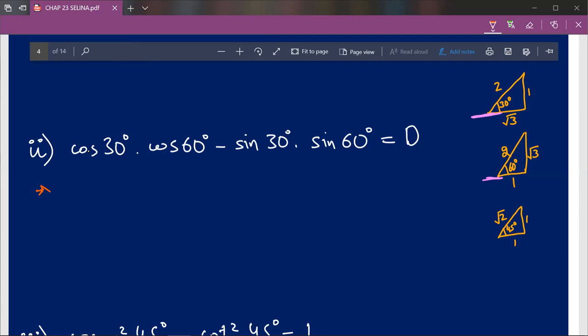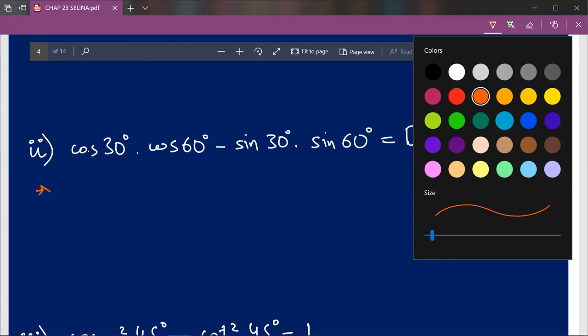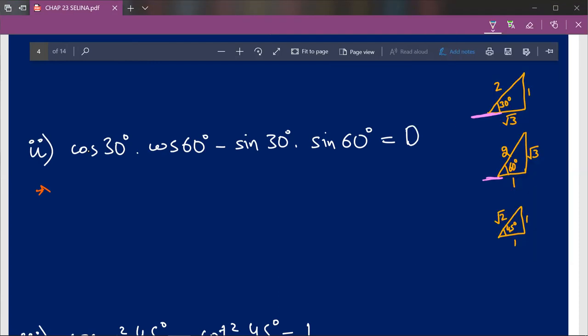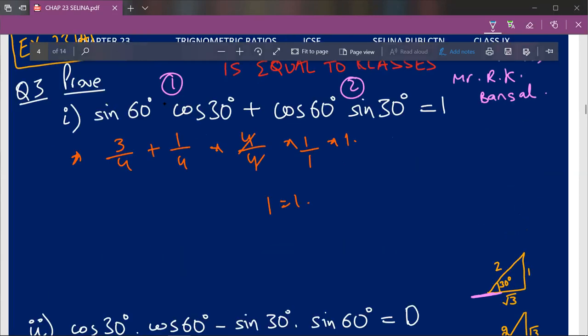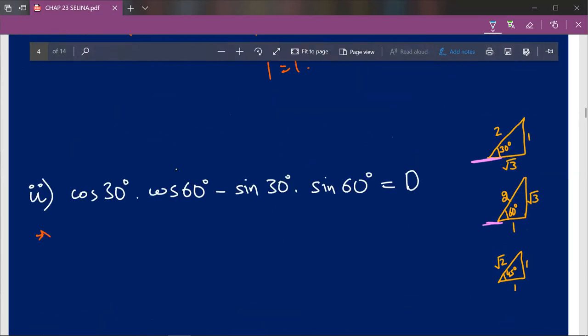Now over here there is a dot given. So you might ask, hey, what is the dot? You haven't taught this to us earlier. So as I've said here, that if there's no symbol between these components, sine 60 degree cos 30 degree, then it will be a multiplication symbol. Same here. The dot, like no symbol, basically means multiplication in trigonometry.